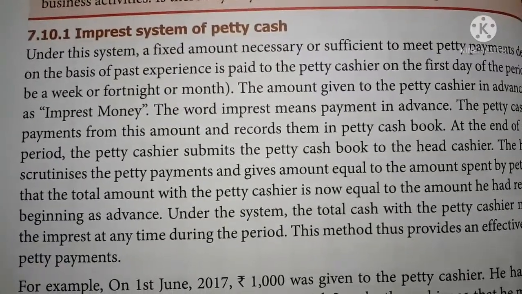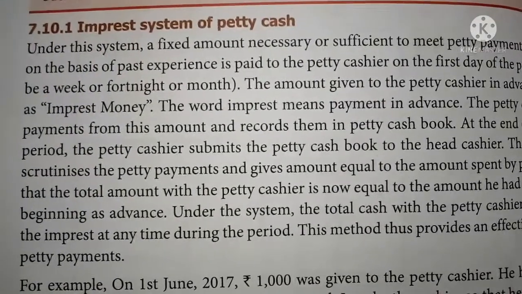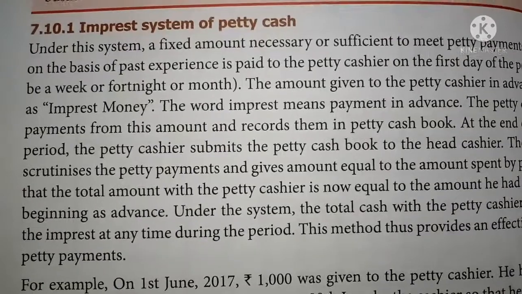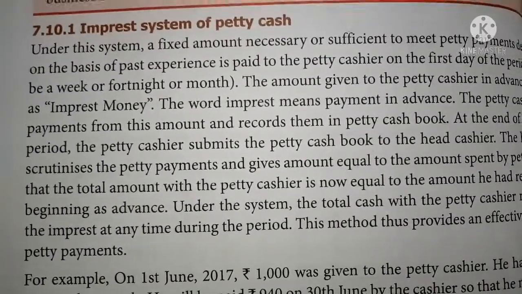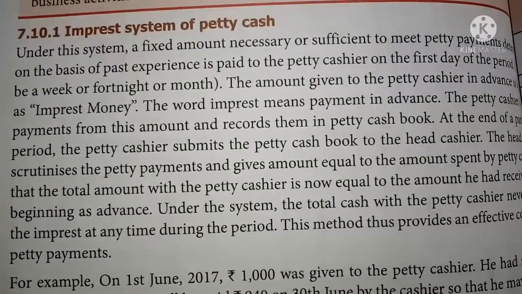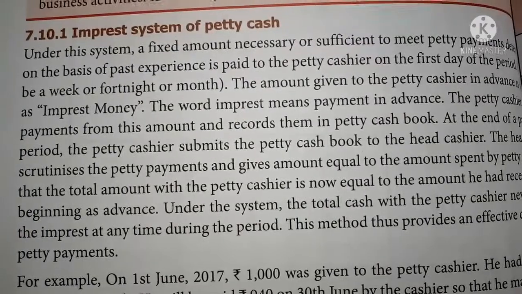So mainly the petty cashier will receive money from the main cashier in advance. That advance money received by him is called imprest money, and he makes petty cash payments from this amount and records them in the petty cash book.